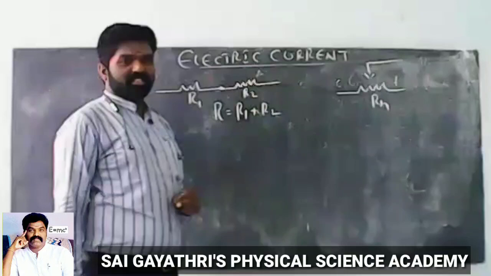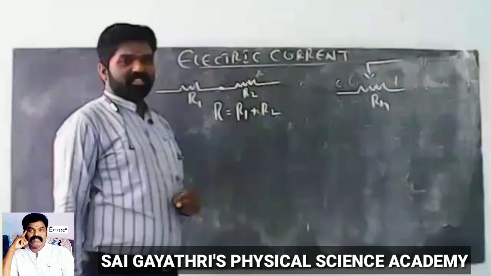Out of all these currents, I1, I3, I5 are entering the junction. I2, I4 and I6 leave the junction.